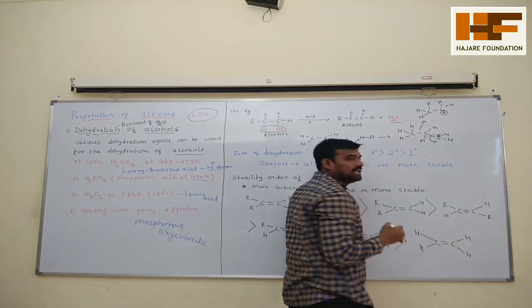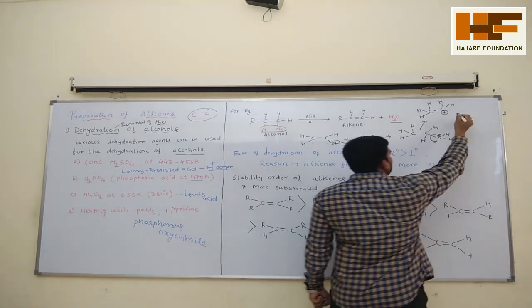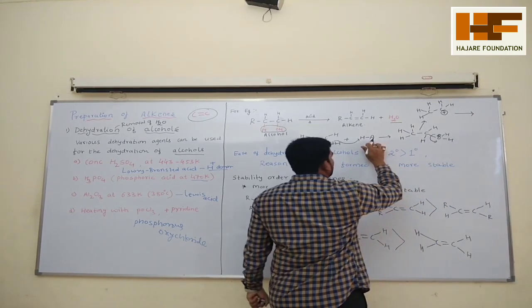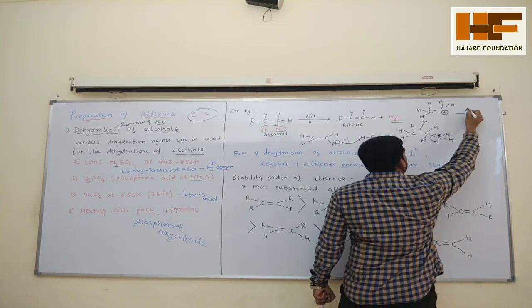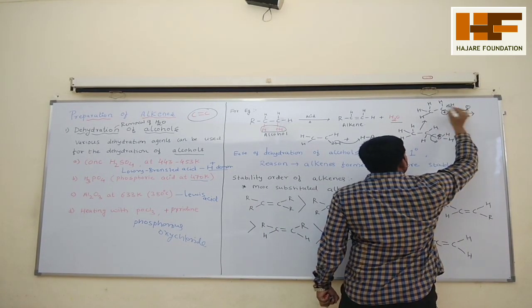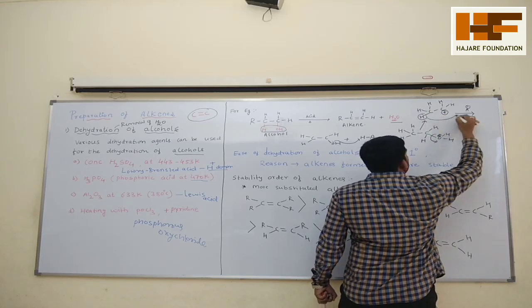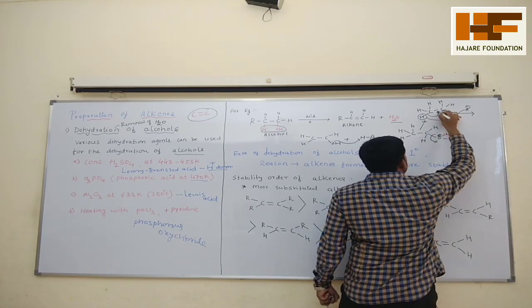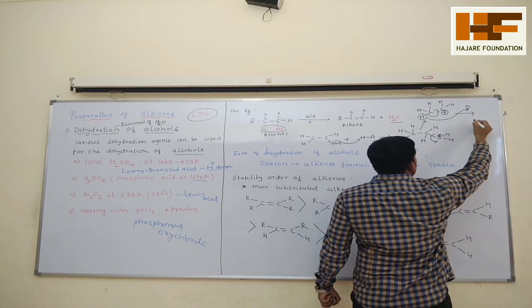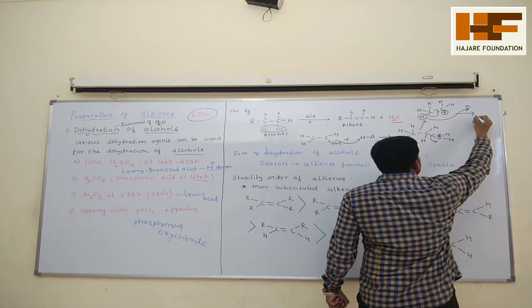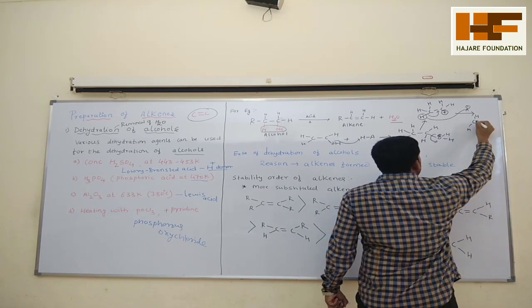Positive charge here. Okay, so in the second step, what happened? See, it forms A minus. This A minus will abstract this hydrogen, and this bond will cross to here. You will get the product. See the product, one H is there, one H is there, with a double bond.